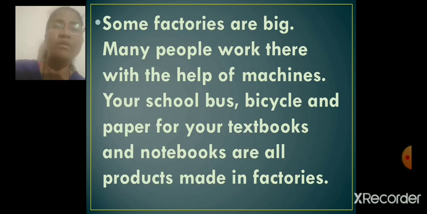So, many people work there. If the factories are big, then manpower is required. Many people are required to work there with the help of machines. Your school bus, bicycle, and paper for your textbooks and notebooks are all products made in factories. All these products are made in the factories, right?